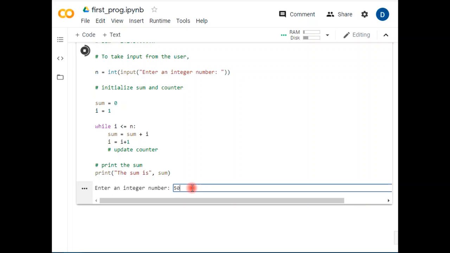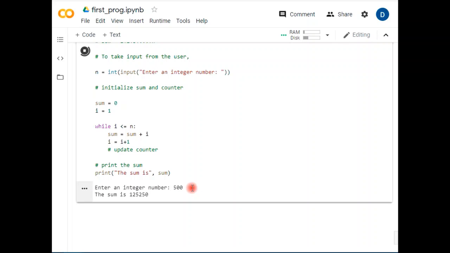Suppose I have just taken a number 500. Wow, it is giving the result in a second: 1, 2, 5, 2, 5, 0. It is the sum of 1 plus 2 plus 3 plus 4 and so on. So all these numbers will be added easily with the help of this program. And the main key concept of this program to keep on adding is nothing but a while. So while is the protagonist of this whole program.